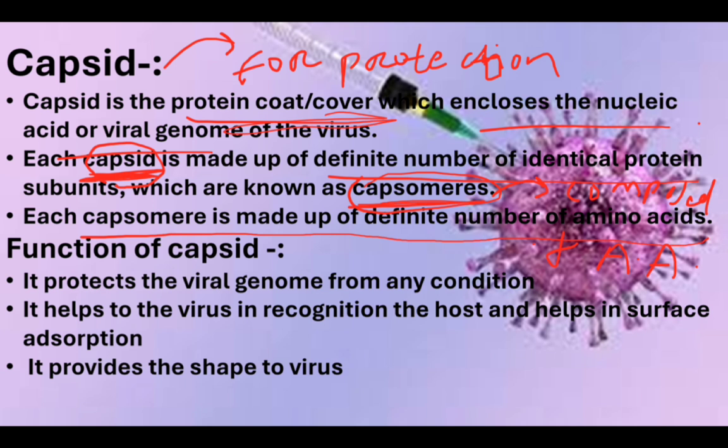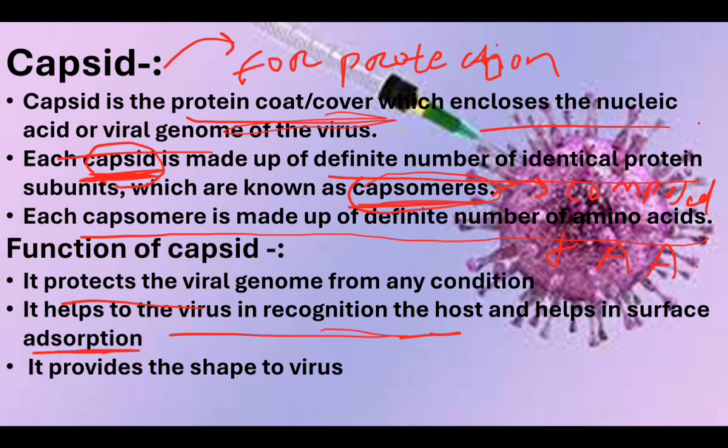What are the functions? First function is protection. Second, recognition of the host. It helps the virus in recognizing the host and helps in surface adsorption. How do they adsorb?